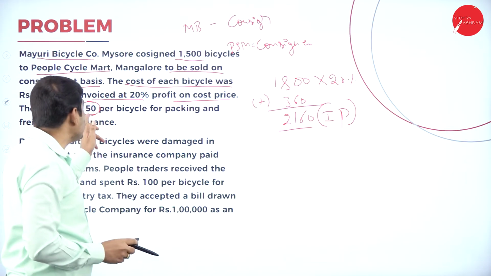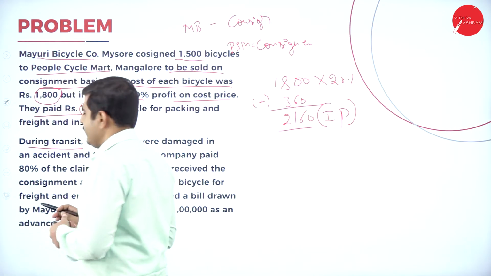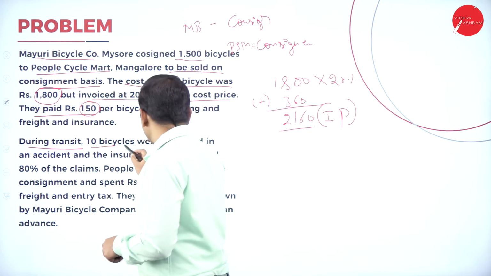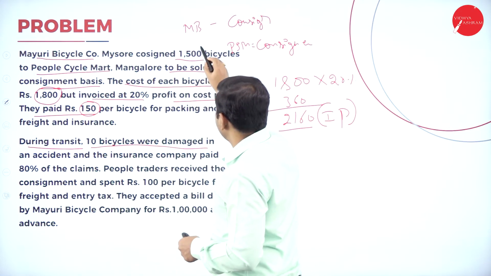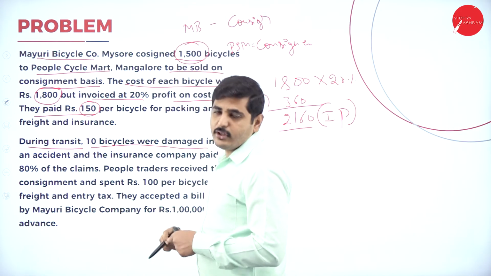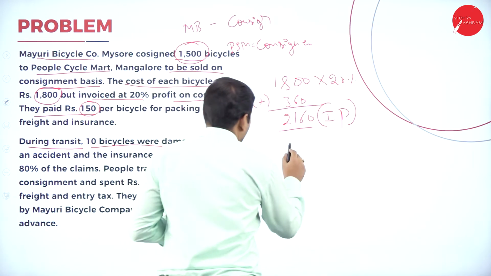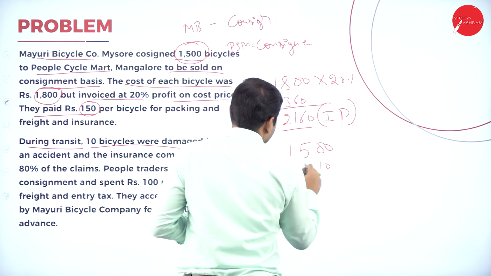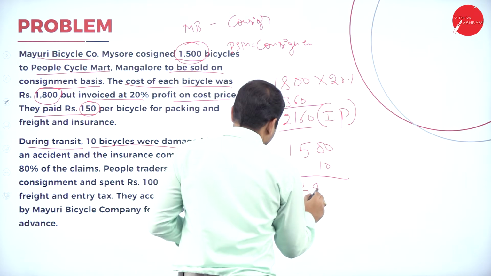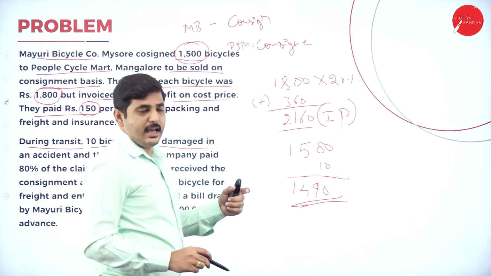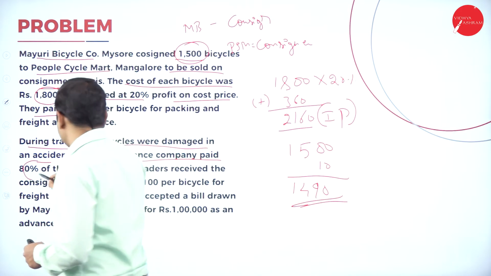Now, the consignor paid rupees 150 per cycle for packing and freight charges. So 150 is the expense of the consignor. Next, during transit, 10 cycles were damaged. What is the total number of cycles we sent? We sent 1500 cycles. During transportation, because of an accident or some problem, 10 cycles were damaged. So out of 1500 cycles, only 1490 cycles reached the consignee. The remaining 10 cycles were damaged in the accident, and the insurance company paid only 80% of the claim.